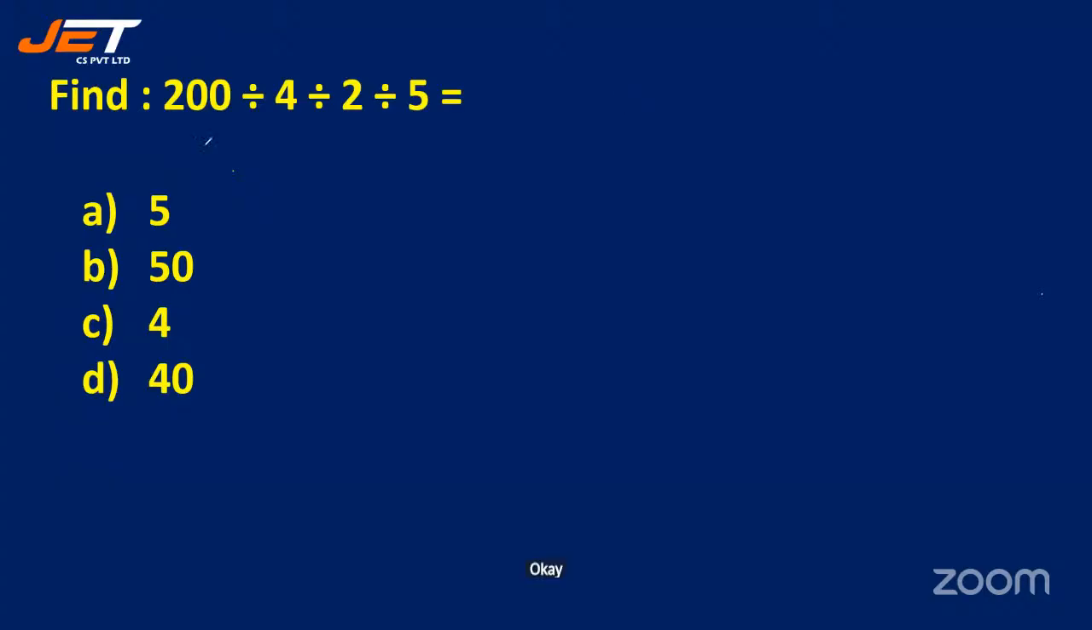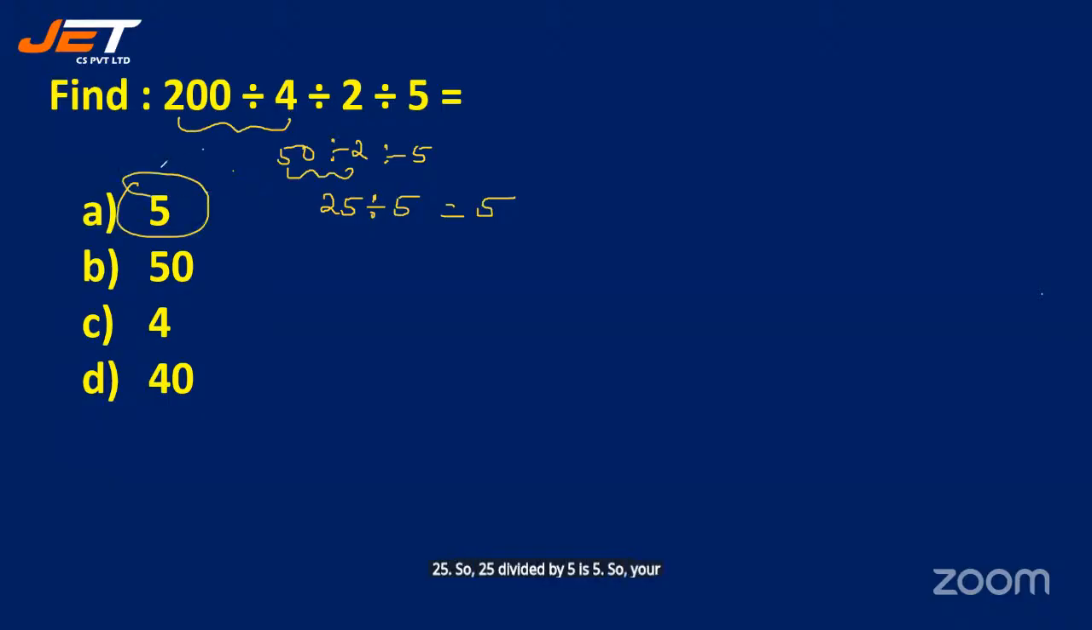Okay. So here we have 24,200 divided by 4 is T, divided by 2 divided by 5. So 50 divided by 2 is what? 25. So 25 divided by 5 is 5. So your option A must be the correct one. Okay. So hope you would have understood this. Supposed to be very simple in fact.